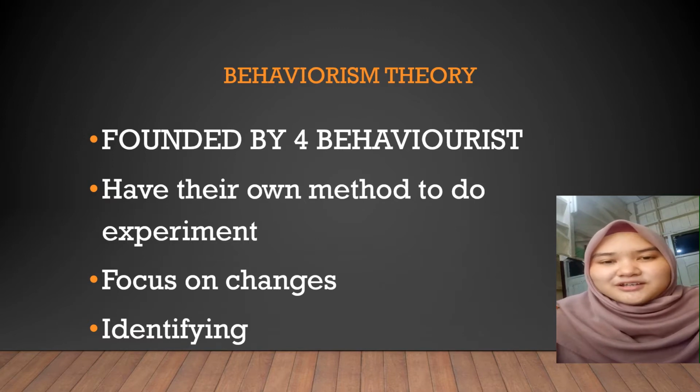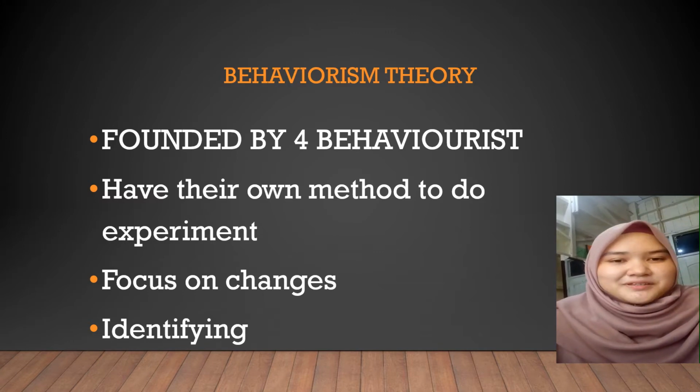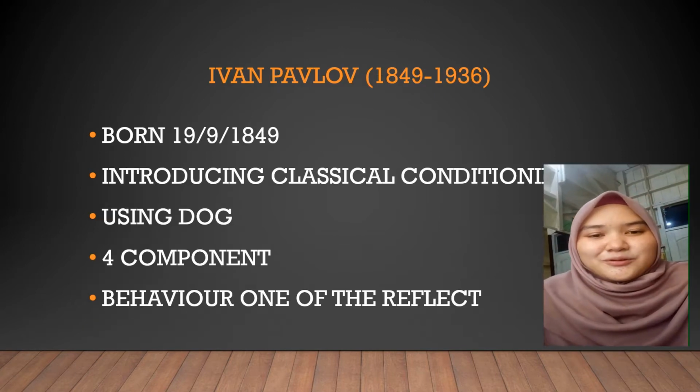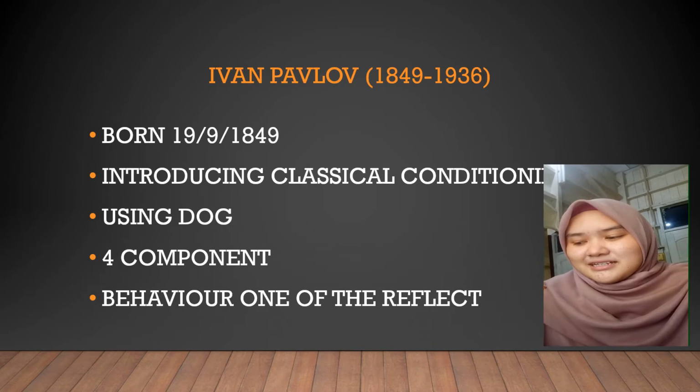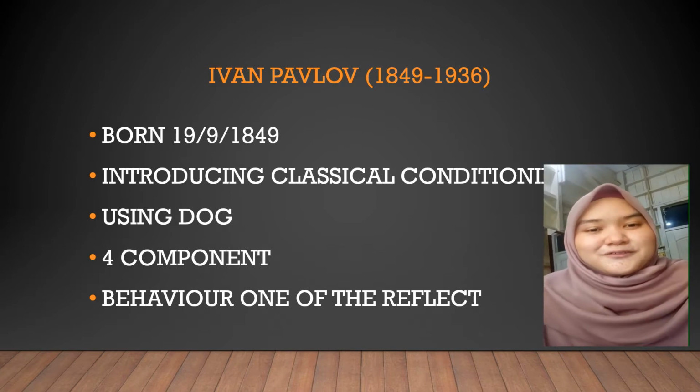Behaviorism theory focuses on changes in individual observable behavior, and it also identifies relationships between specific actions. I will start with Pavlov.